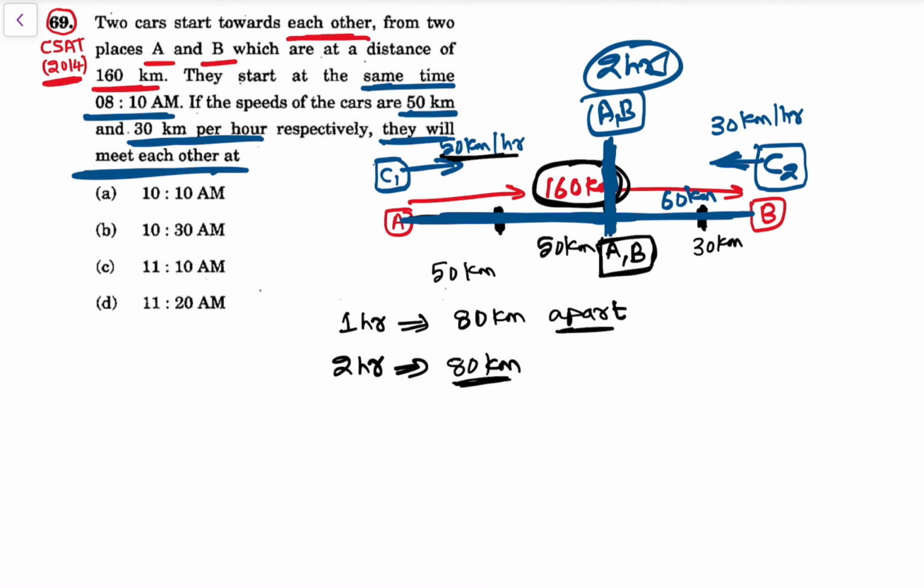So that is, if they started at 8:10, they have met at 10:10 a.m. So that is the question, right? If the speeds are as given, then they will meet each other at 10:10 a.m. So this is again a very easy question.